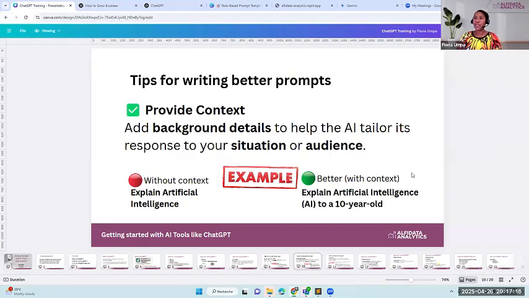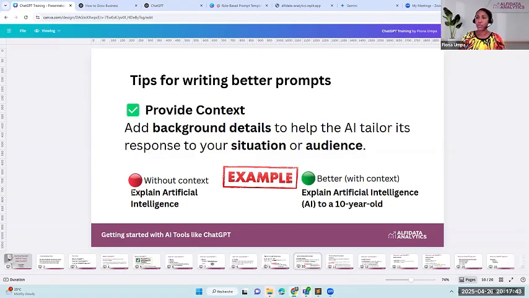The next tip for writing better prompts is that you have to provide context. So what is context? Context is when you add background details to help the AI tailor its response to your situation or audience. For example, you just say, explain AI. If we get this prompt here, it's not clear.